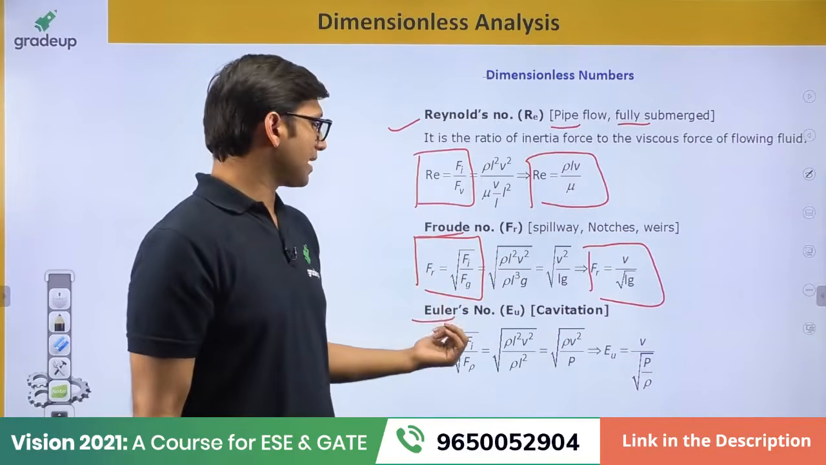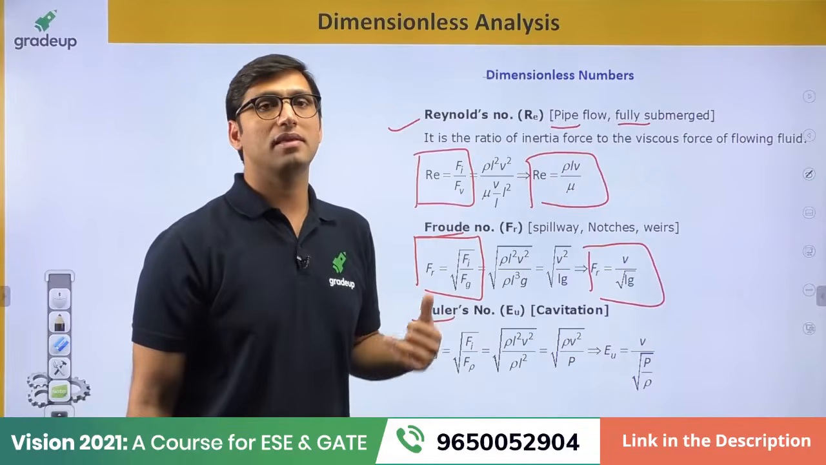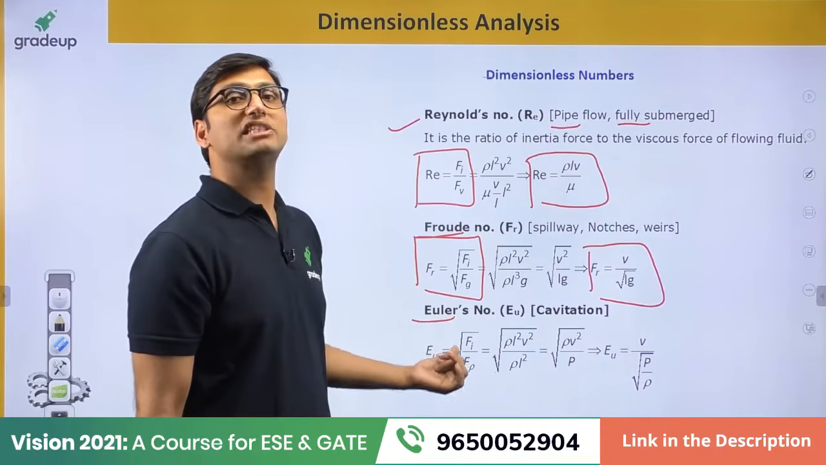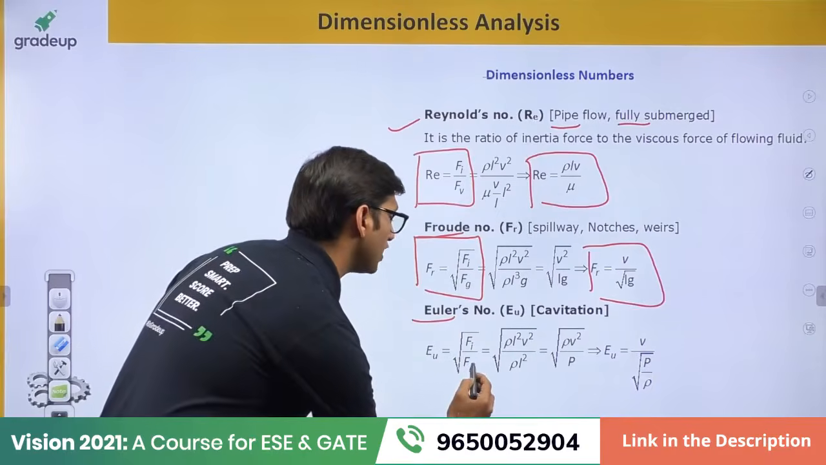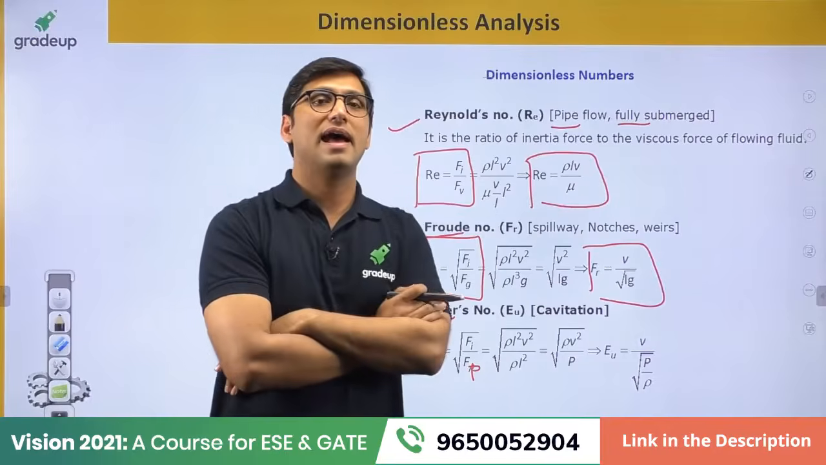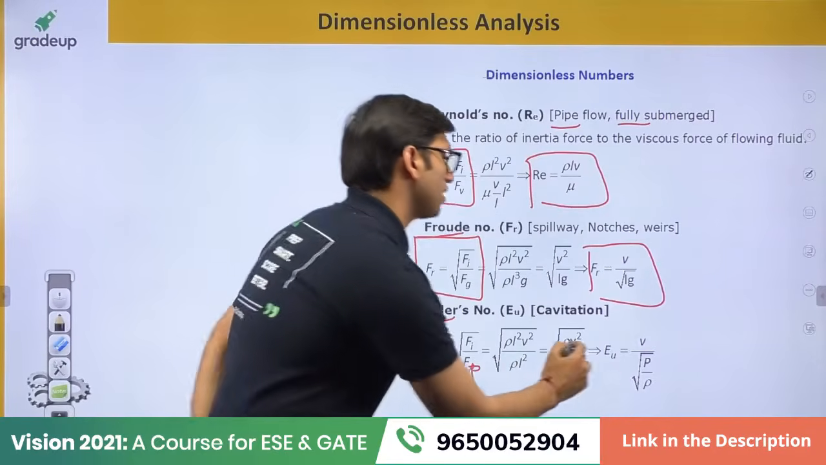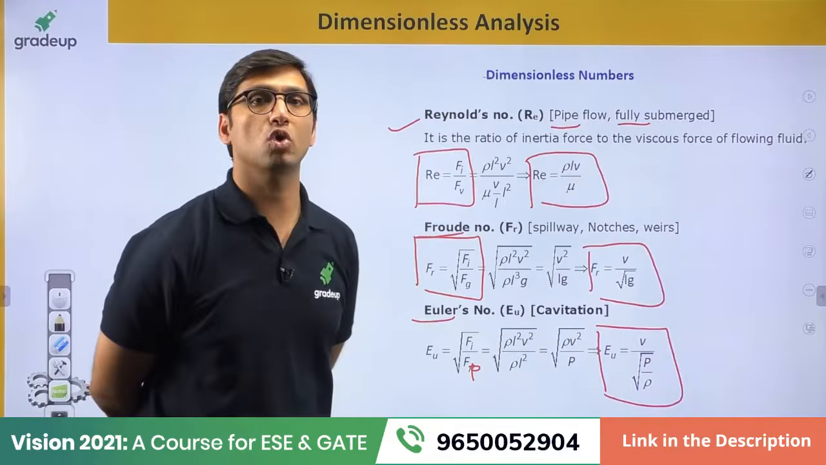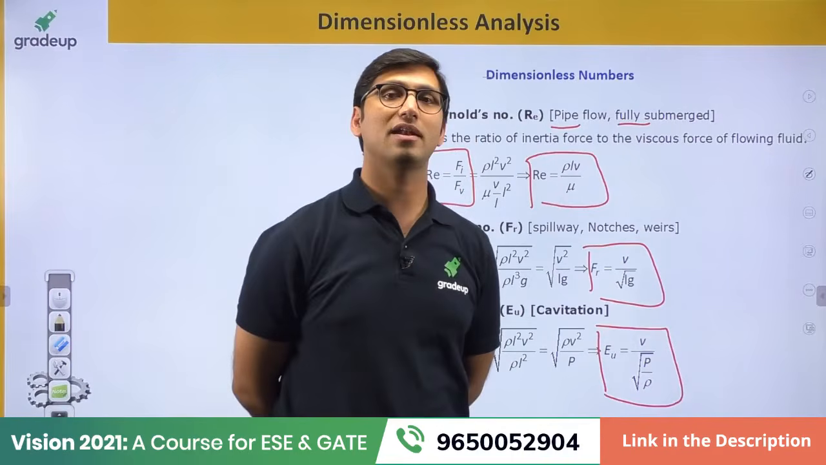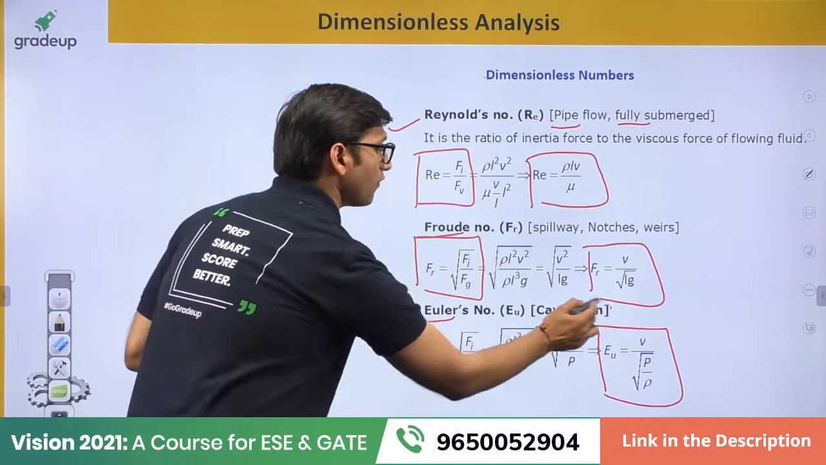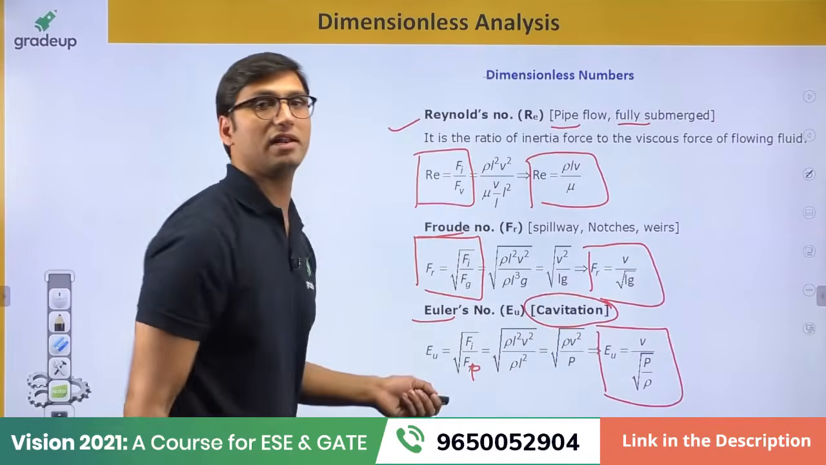Okay. Next is Euler number. Euler number is equal to the square root of the ratio of inertia force over pressure force. That is called Euler number, and the formula for Euler number is equal to V, V is the velocity, under root P by rho. That is the formula for Euler number. Okay. And it is used for the study of cavitation. We use the Euler number.